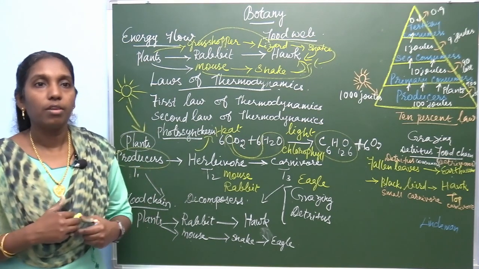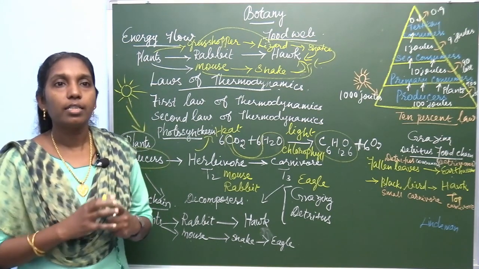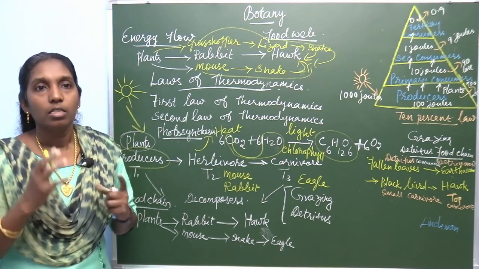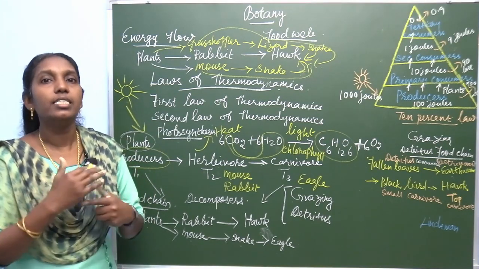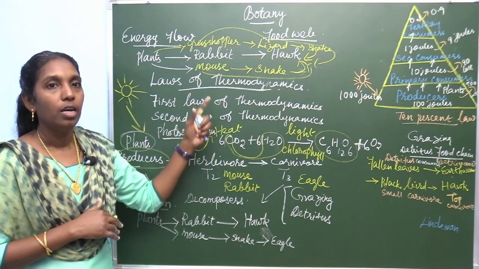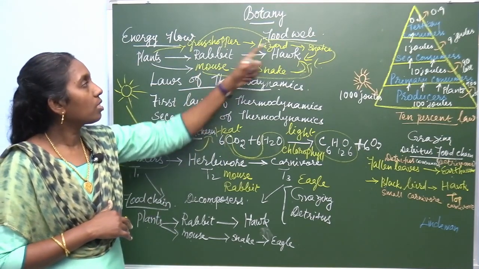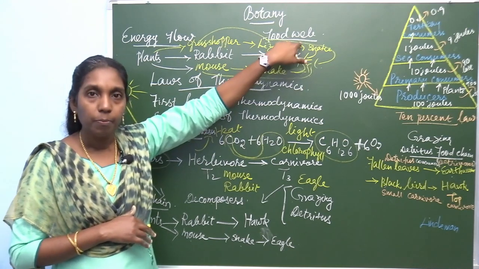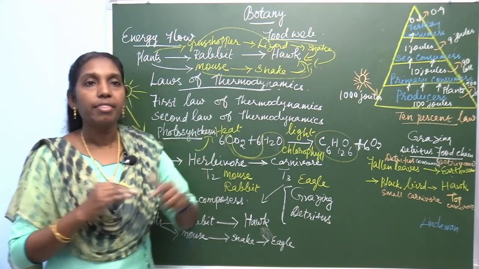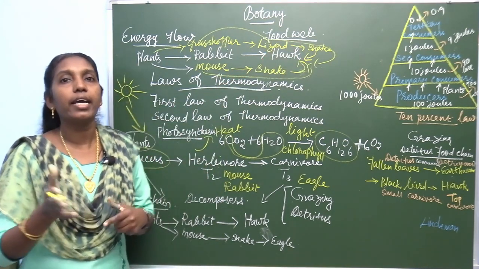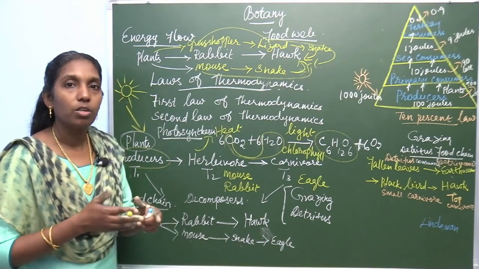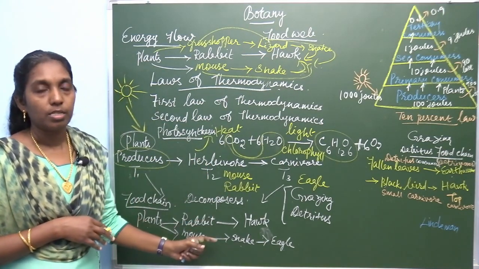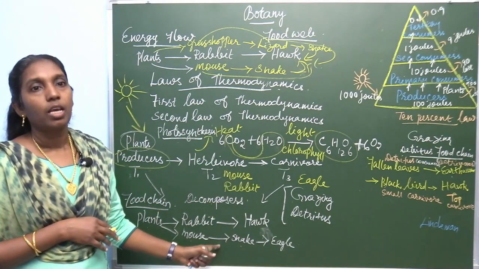So, what are the significances? The food web is constructed to describe species interactions. It shows the direct interactions; in the food chain we see the direct interaction of species.